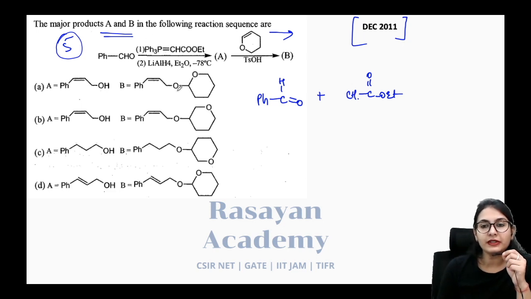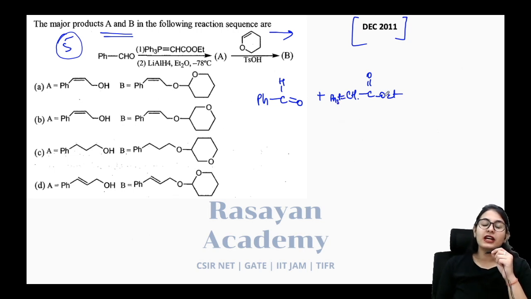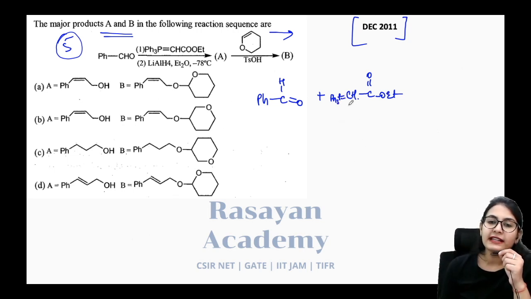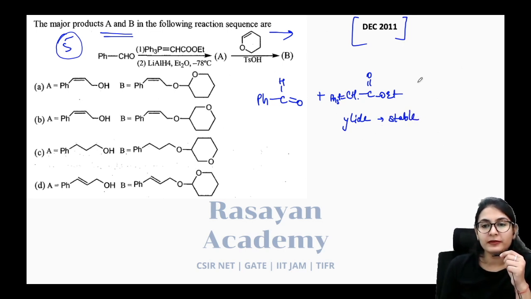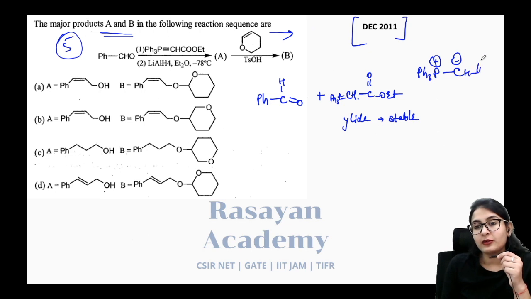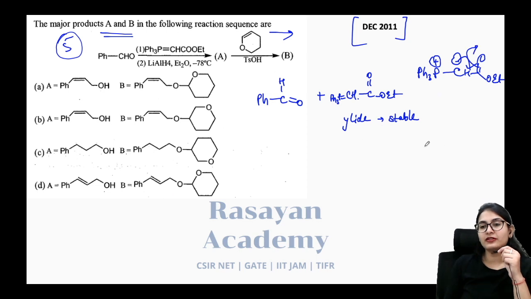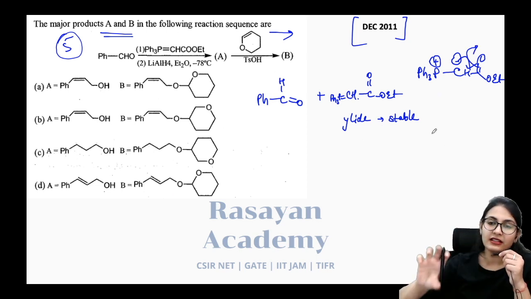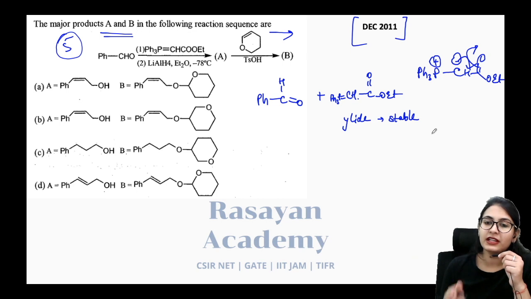Alright, so here you are going to have this ylide, Ph3P=CHCOOEt. Alright, this is your ylide, guys, but there's something special about this ylide. It is a stable ylide. How do I say it is a stable ylide? Because when you break the pi bond of the ylide, you say phosphorus is positive and the carbon has to be negative. Because of that there is going to be resonance, and when there is resonance in the carbanion part of the system, you say it is a stable ylide.